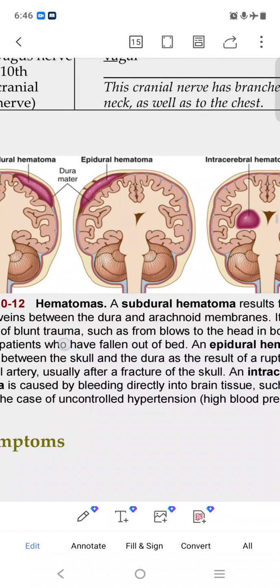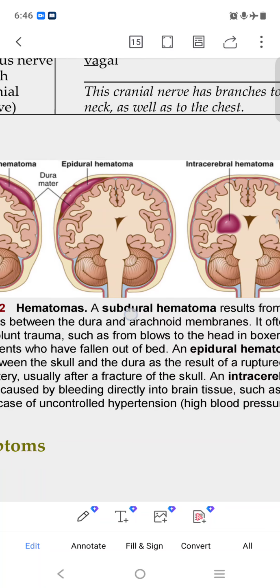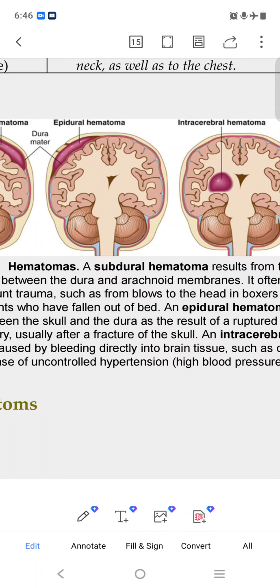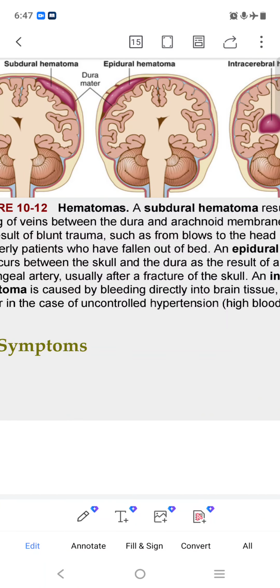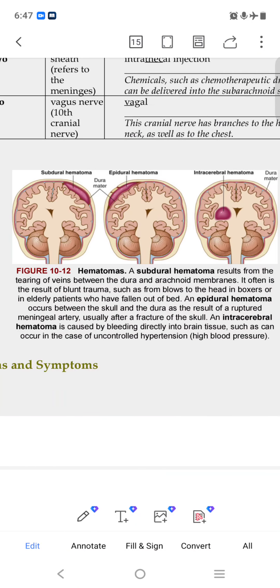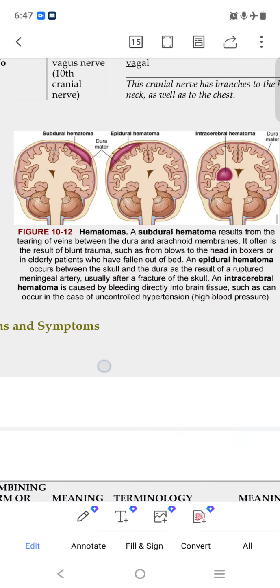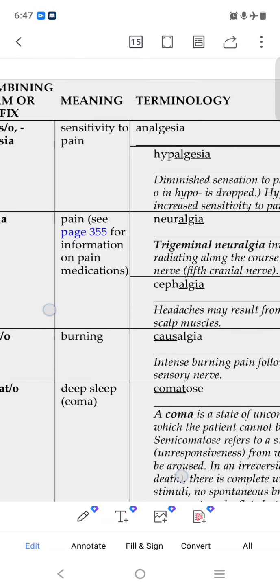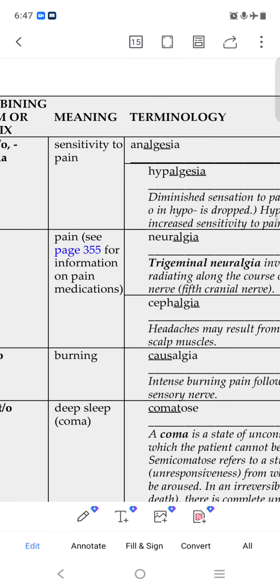Epidural means on top. The tumor happens on the top. And intracerebral hematoma, intra means inner, a blood tumor happens inside. So subdural hematoma, epidural hematoma, intrathecal, all these. Algesia means sensitivity to pain. Analgesia, an means without, algesia means pain, so without pain.